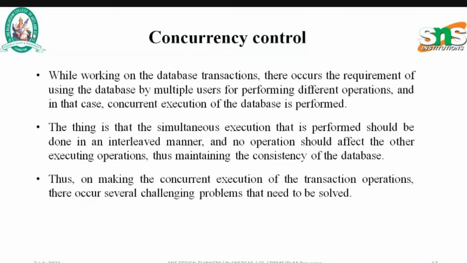So what happens while working on database transactions? There arises a requirement of using the database by multiple users for performing multiple operations. Multiple users perform multiple operations on the same database, and in that case concurrent execution of the database is performed. The simultaneous execution should be done in an interleaved manner, and no operation should affect another operation's execution. That is, an operation performed by one user should not affect the operation done by another user, thus maintaining the consistency of the database.